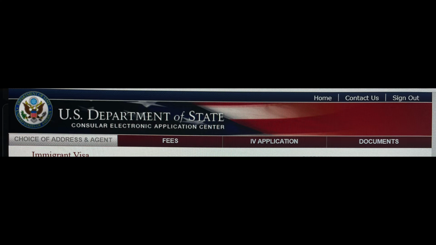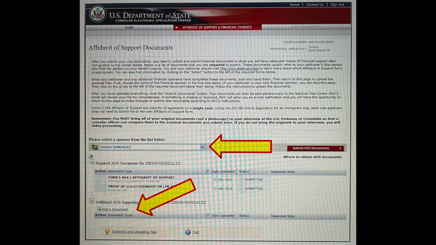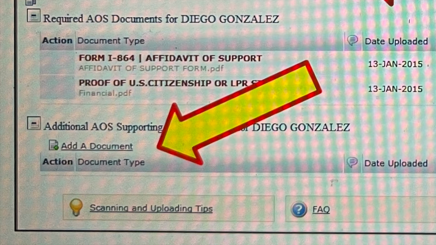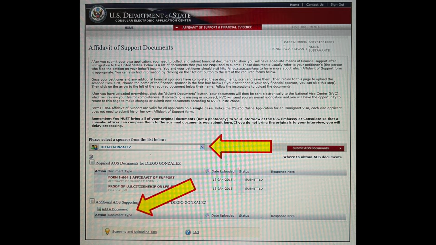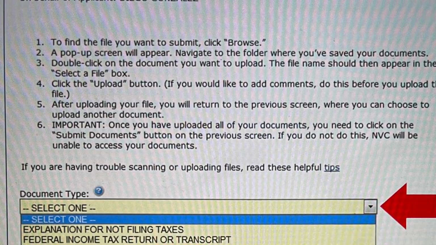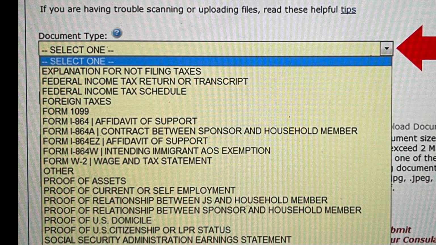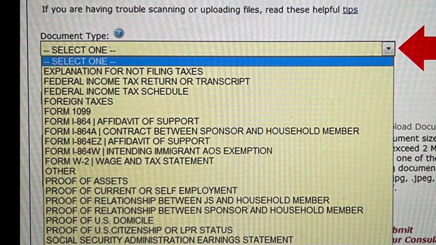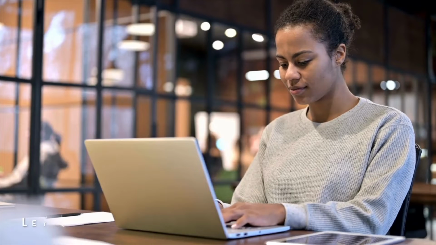Okay, let's talk workarounds. On your home screen at the top, you should see these 4 tabs. You're going to click on the 4th tab that says Documents. It should bring you to this screen, which is the Affidavit of Support and Financial Document screen. Here you will select the Add a Document button located under the Additional AOS Support and add your information for your joint sponsor. However, the only concern here is the uploaded documents will be attached on behalf of the current sponsor and not the newly added joint sponsor.